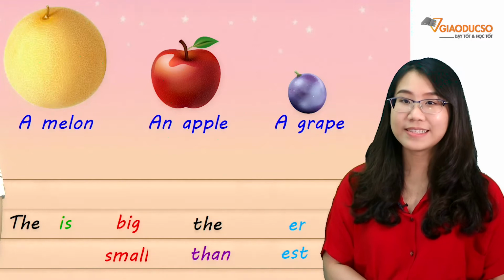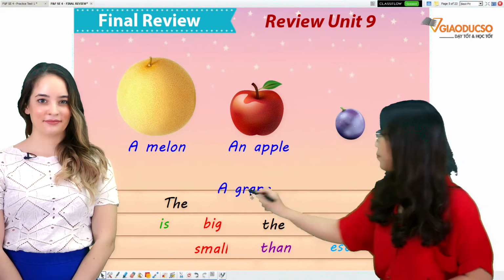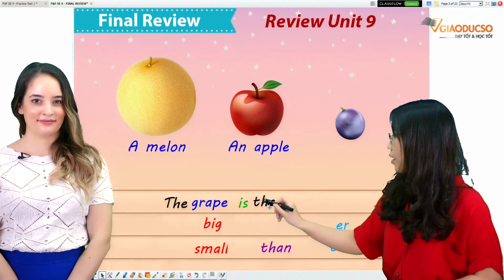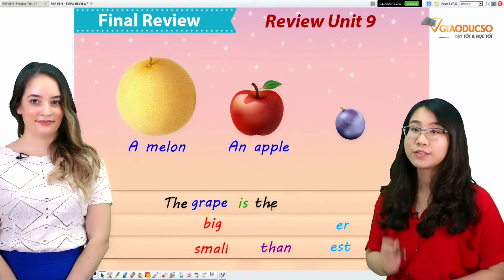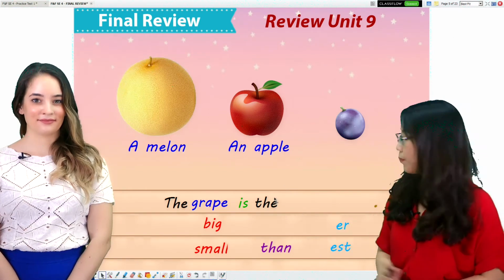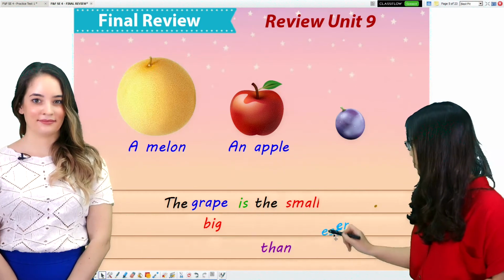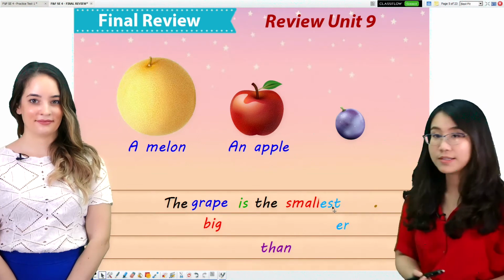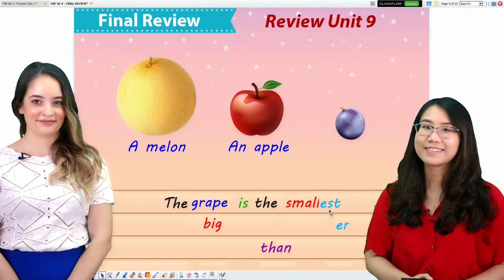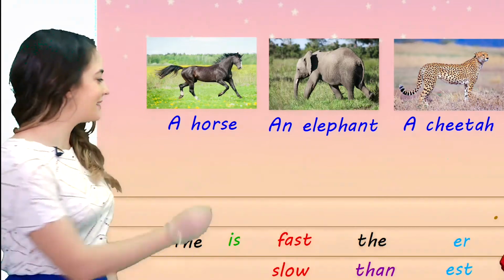And with superlative sentences, we will have the grape is the. Remember, when you write superlative sentences, we will need the word the before adjective. The grape is the smallest. So we have the sentence: the grape is the smallest. Great work, students.